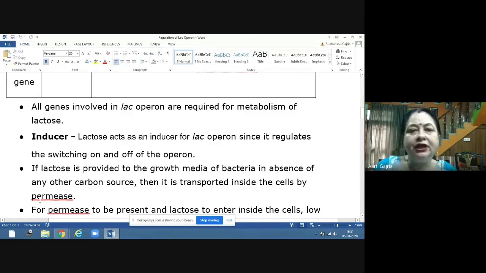Now, E. coli are being cultured in the laboratory, and suppose in the medium there is another source of carbon, that is glucose is present. So the bacteria does not require beta galactosidase because lactose is not present. But when in the medium lactose is present and any other source of carbon is not present, then beta galactosidase is required, permease is required, and trans-acetylase is also required. So the whole operon will be activated, will be induced by the inducer lactose.